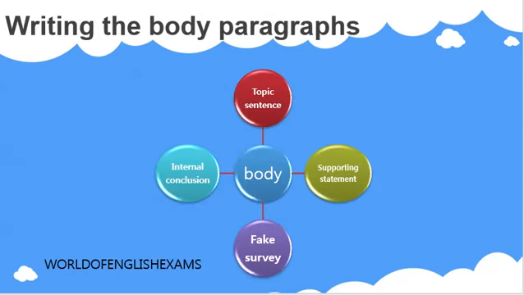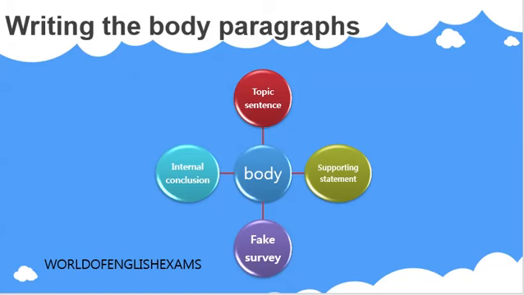As you can see, the structure clearly shows that any body paragraph should be organized into 4 basic sentences. The first one is known as the topic sentence, which is highlighted in the red background here, followed by the second statement that is known as the supporting statement or the supporting evidence.